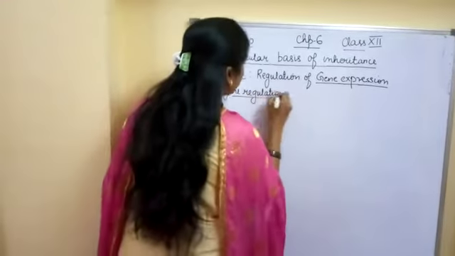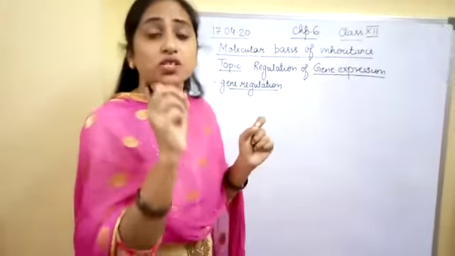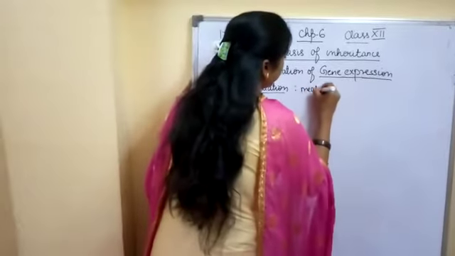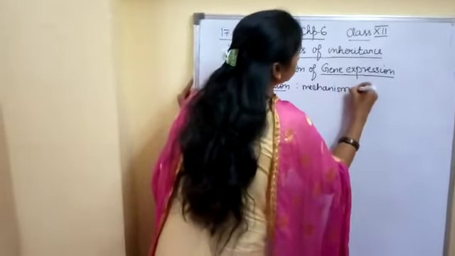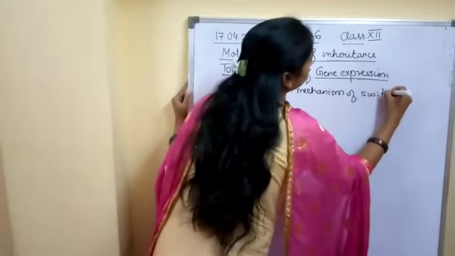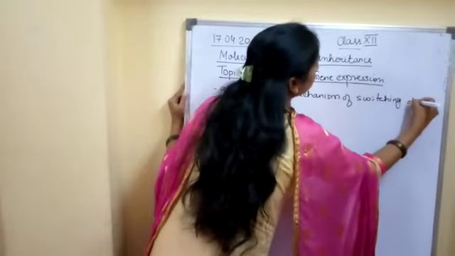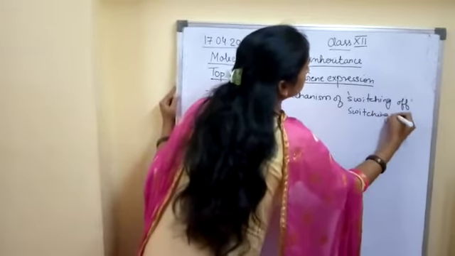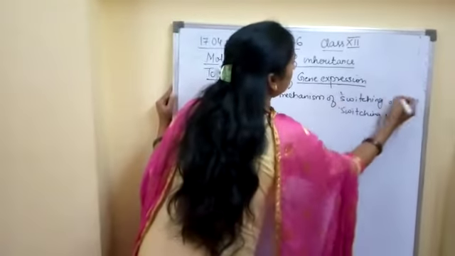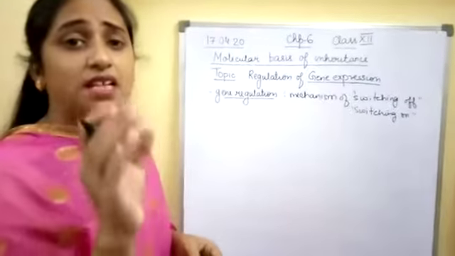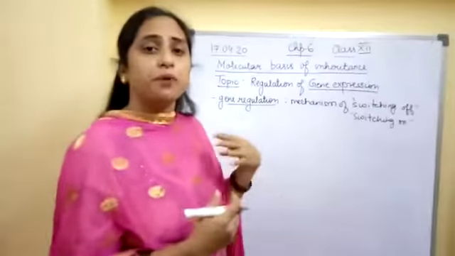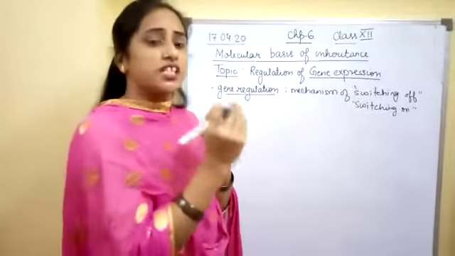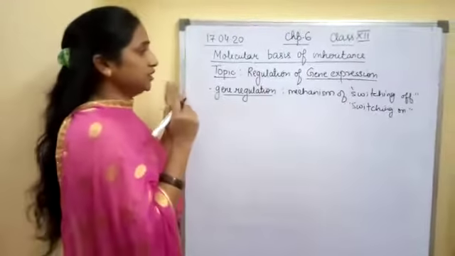The meaning of gene regulation is the mechanism of switching off and switching on of genes, depending upon the requirement of that particular gene inside the cell and in which stage of development the cell is. So gene regulation is that mechanism.